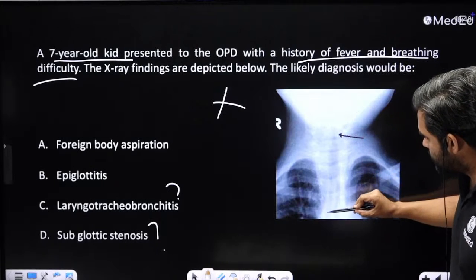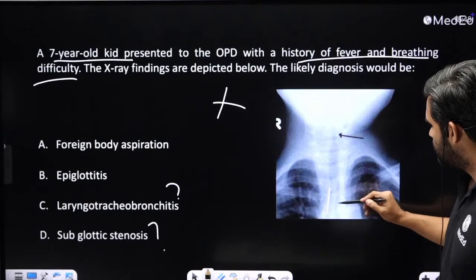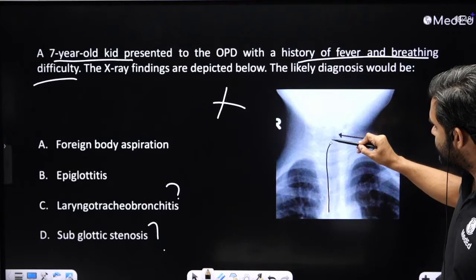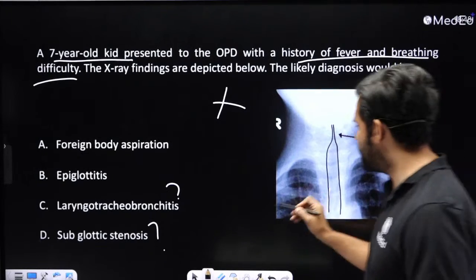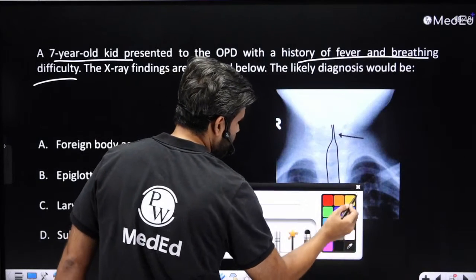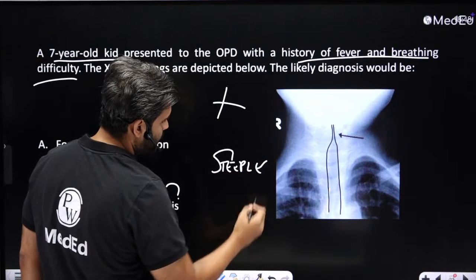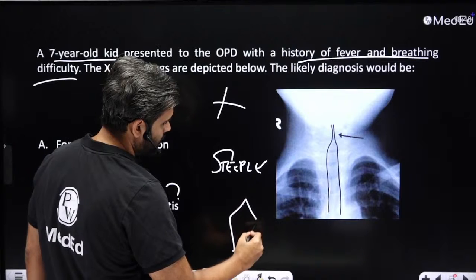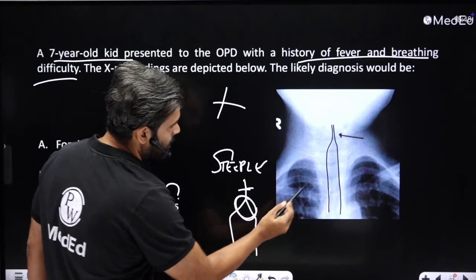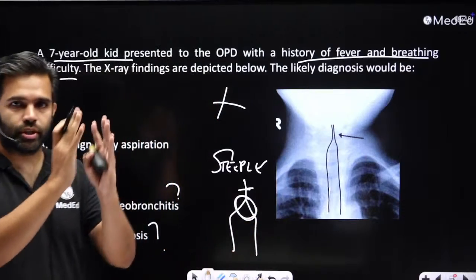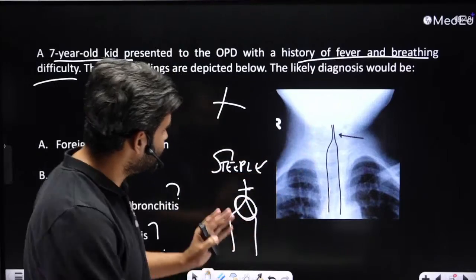Okay. You can see this is the airway, and it is narrowing like this. Okay. This is called a steeple sign. Steeple sign. The steeple basically means in a church, you see this plus this narrowing is what looks like a steeple of a church. Okay, and that's why the name steeple sign has come, because it is like this.